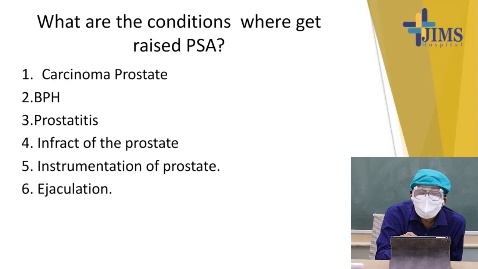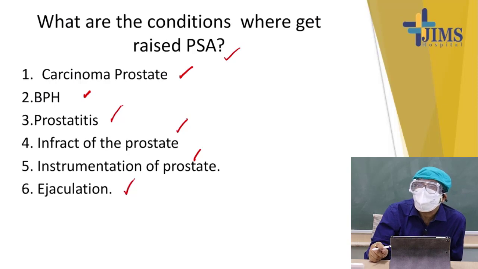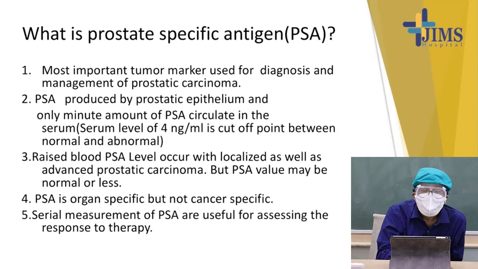What are the conditions where we will get a raised PSA? First is carcinoma of the prostate, then BPH, benign prostatic hyperplasia or nodular hyperplasia of the prostate, prostatitis, infarct of the prostate, instrumentation of the prostate, and ejaculation. So, from a rise of PSA alone we cannot say that it is carcinoma of the prostate, but generally a rise of more than 10 nanogram per ml is very suspicious of prostatic carcinoma if the other conditions are not there.